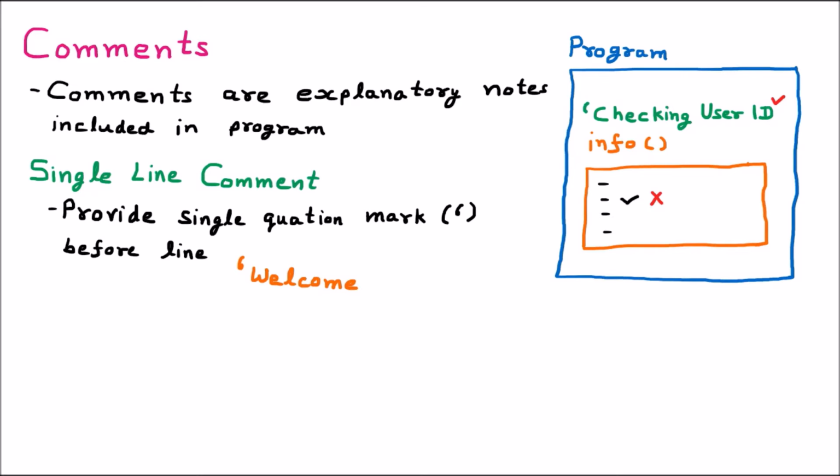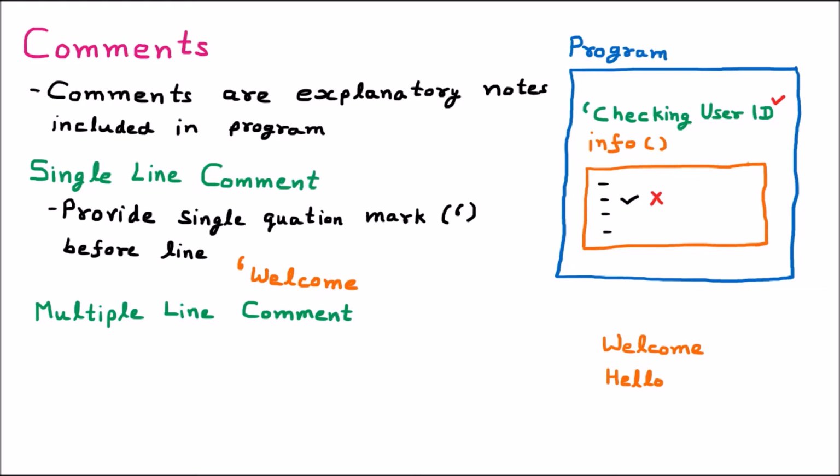The next type of comment we are having is the multi-line comment. Let us suppose that we are having two lines. The one is welcome, the other is hello. So we want that these lines should be commented. More than one line is called the multiple line comment. Now here, one option is that we can provide the single quote before every line. Now you assume that if there are 40 lines, then 40 times we have to apply the quote.